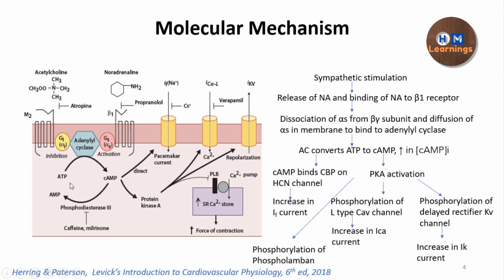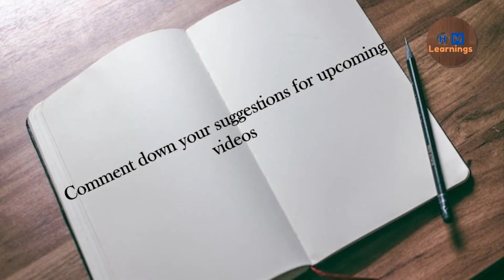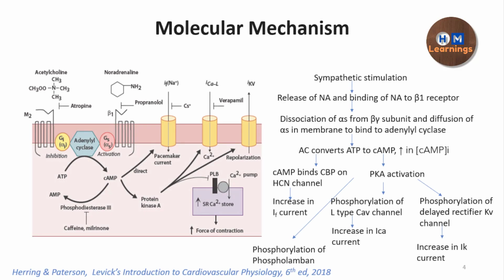So adenyl cyclase is going to convert the ATP into the cyclic AMP, and now the cyclic AMP has a direct effect because the SCN channel, they have the cyclic AMP binding site. So cyclic AMP is going to bind to that, which is going to increase the time for which the channel is open, and the number of the channels which are being open. So there is increase in the channels which are being open, which is going to increase the current from the SCN channel. So if there is increase in the current, what is going to happen, that the slope of the phase 4 is actually increased.